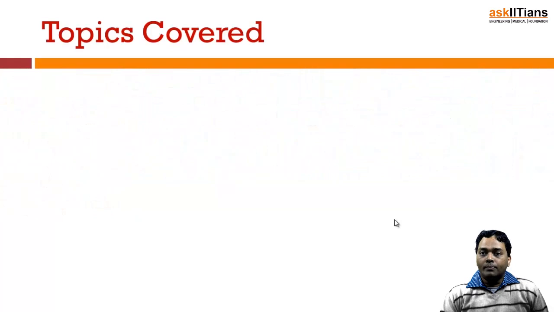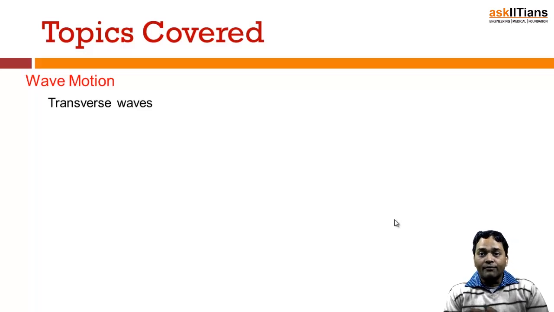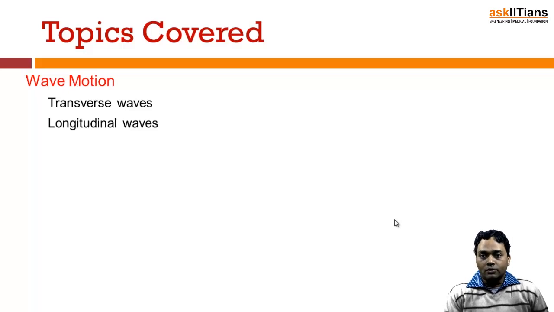Okay, so let's get going. What will we be covering in this particular chapter? Broadly speaking, we'll be starting off with wave motion. The wave motion can be differentiated into two basic parts: the transverse waves and the longitudinal waves. Going further, we'll be understanding the wave properties.